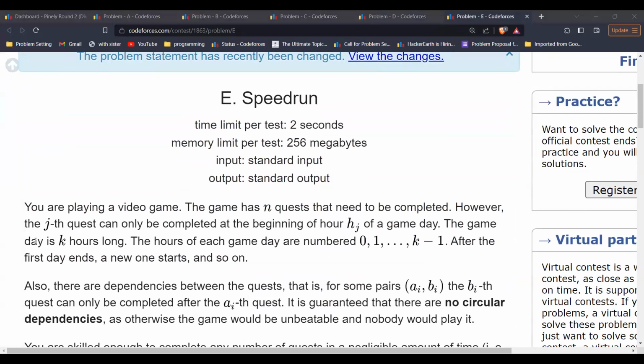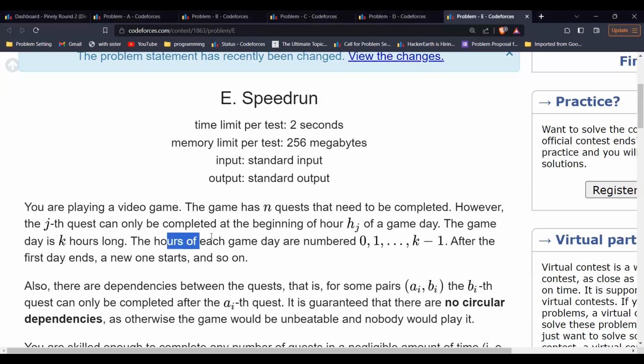Then each game day is k hours long, and the hours of each game day are numbered from 0 to k-1. So basically you have k hours in each day. After the end of the first day, the second day starts. So usually, like we have days.